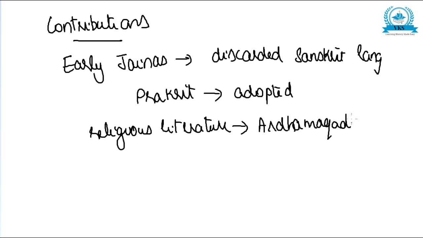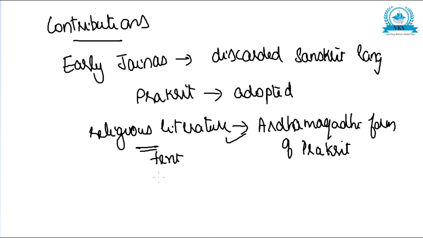The texts were finally compiled in the 6th century in Gujarat at a place called Vallabhi.